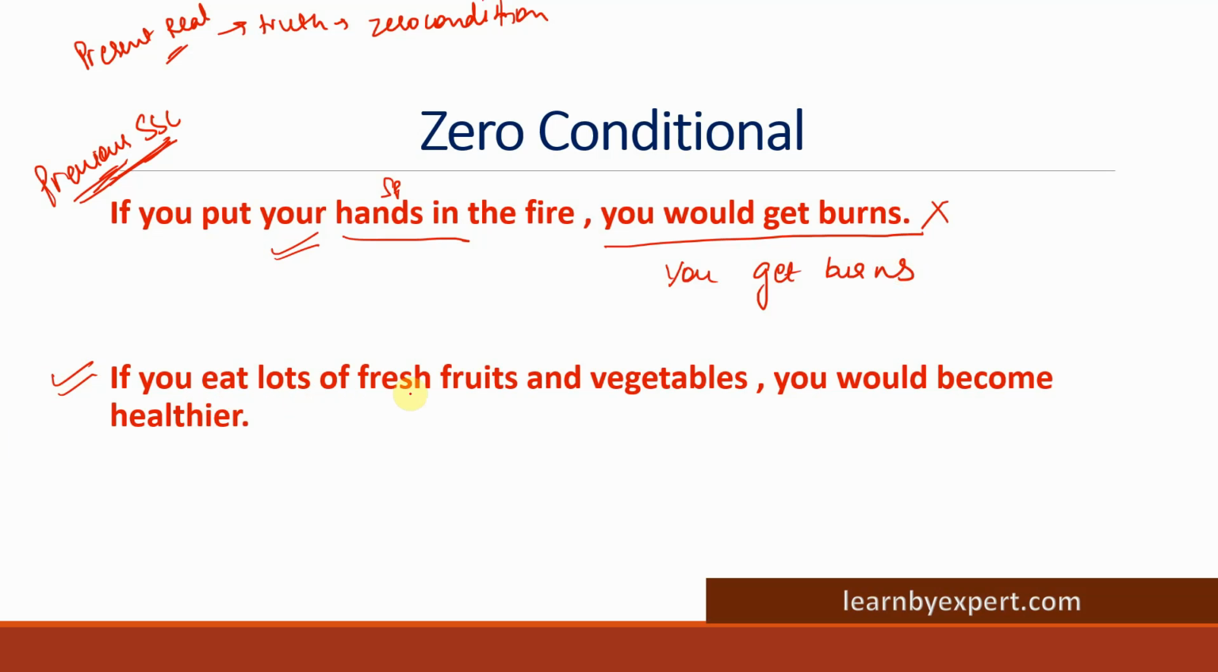Now look at the next part. If you eat lots of fresh fruits and vegetables, you would become healthier. Again, the sentence is starting with if, which means it's a conditional. We have used simple present tense in the first part, so the second part should also have simple present tense. Why? Because it is representing a fact. So, you would become healthier is incorrect. The correct sentence will be: you become healthier. Correct?